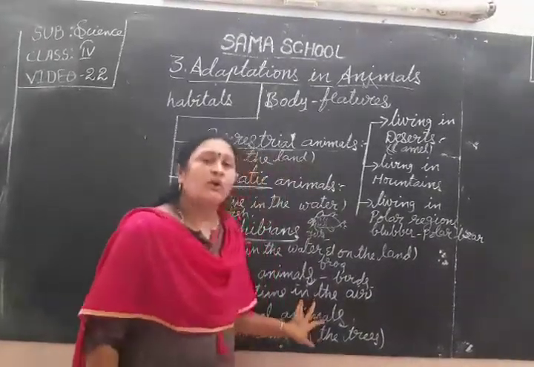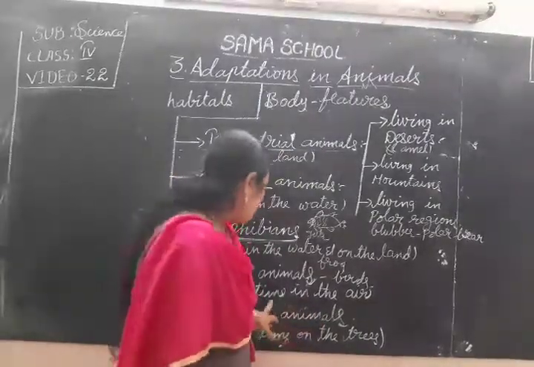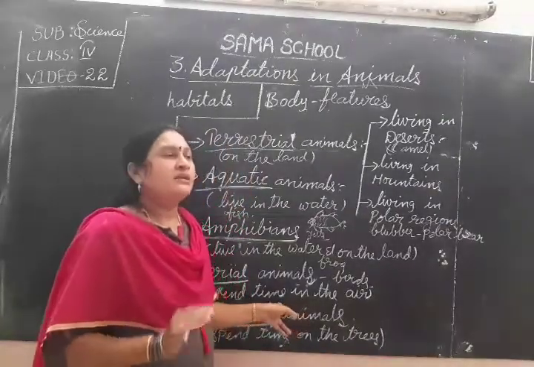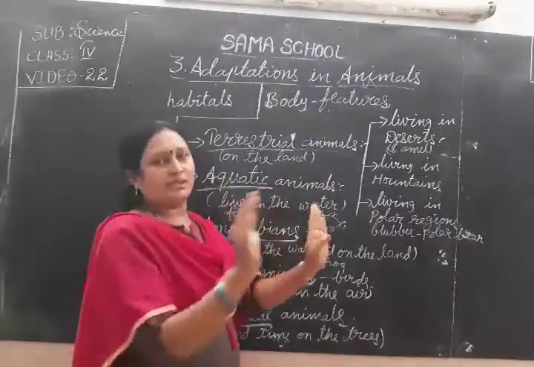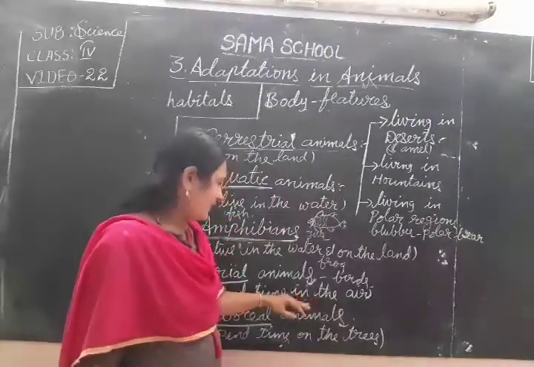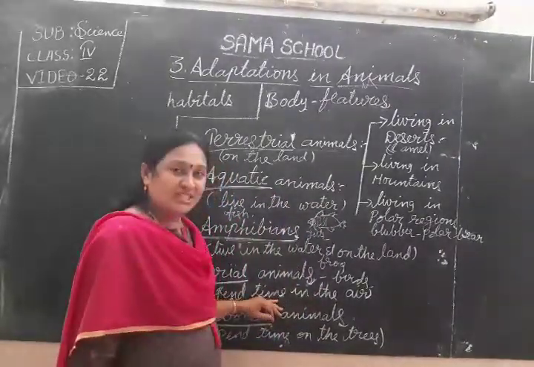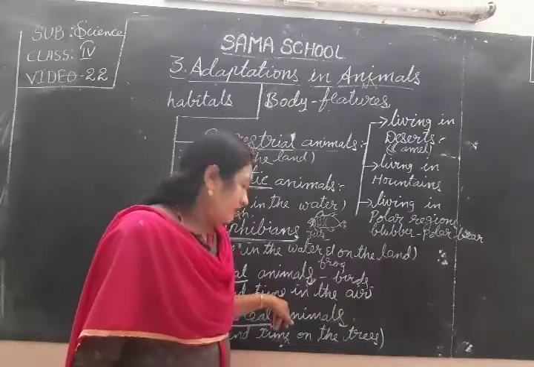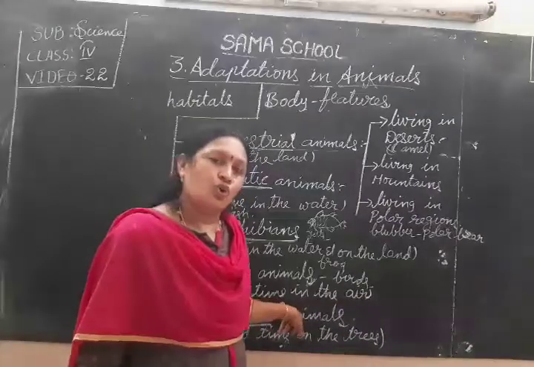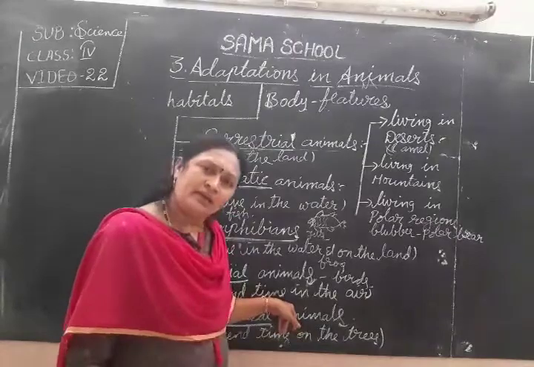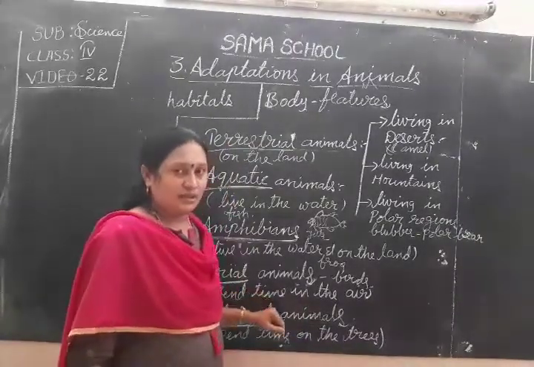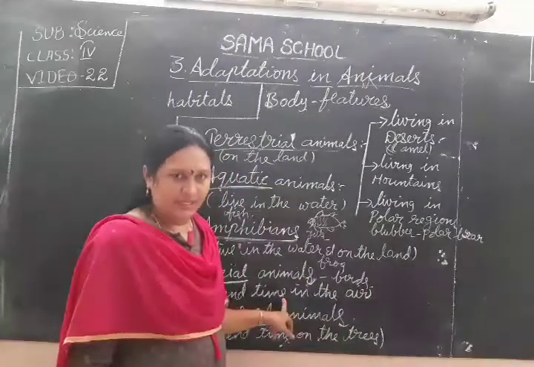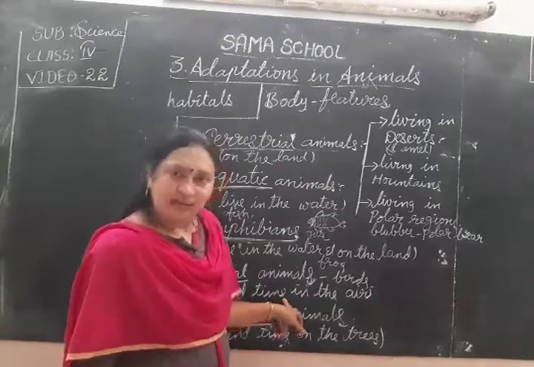So, because of these hollow bones and air sacs, these birds have a lightweight body. With the lightweight body, these birds can fly easily in the air. And that is one of the features. And this body is covered with feathers to protect these aerial animals from the cold, heat and rain. So, all these body features are suitable for these animals to fly in the air. These animals are adapted to fly in the air.